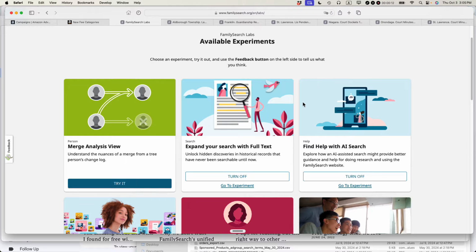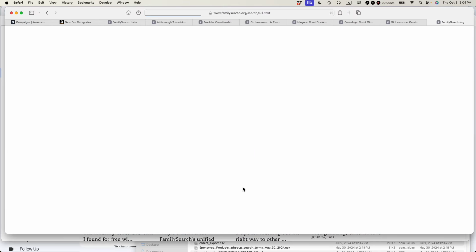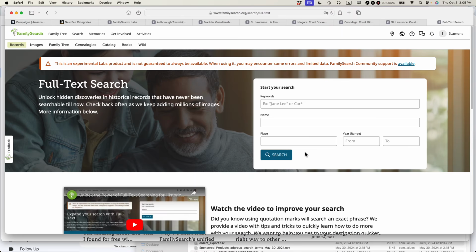Let's get started. So full text search, this is an experimental feature. Go to familysearch.org/labs. You should come to a page like this, and then you want to find the tab that says expand your search with full text, and then go to experiment, and you can start to dig up these records.